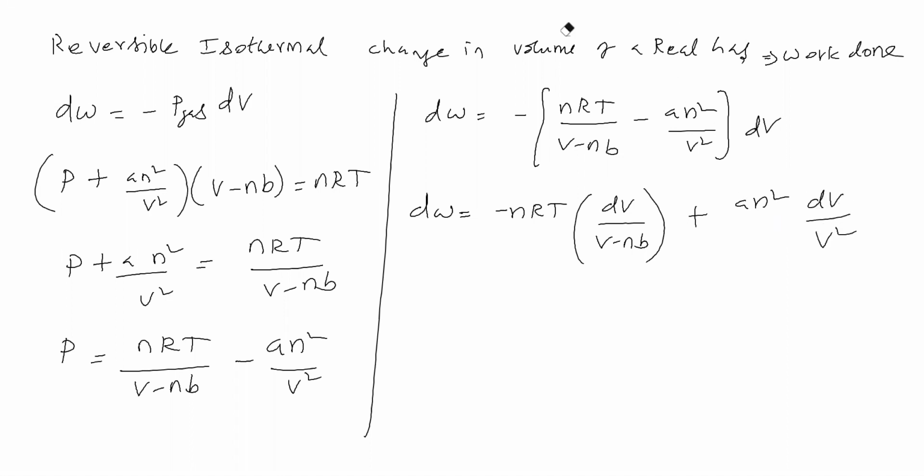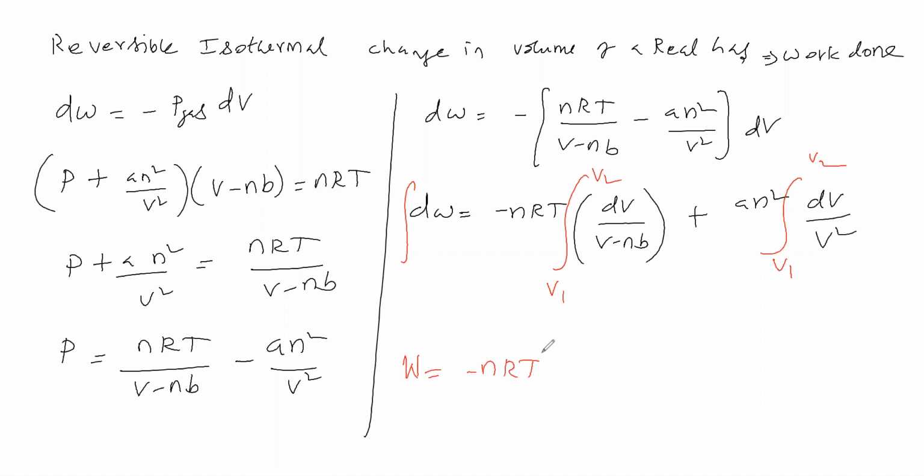So this is the formula we have taken. Now we have to go for the complete reversible process. Therefore, we will integrate it. The change in volume is V1 to V2 here, and also V1 to V2 here. Now dW becomes the work done, so the work done for the overall process is equal to minus nRT.